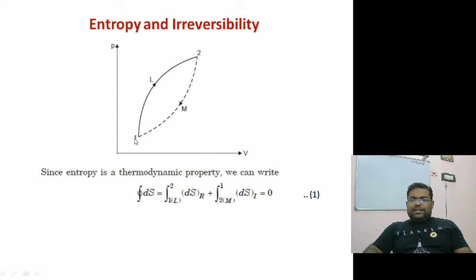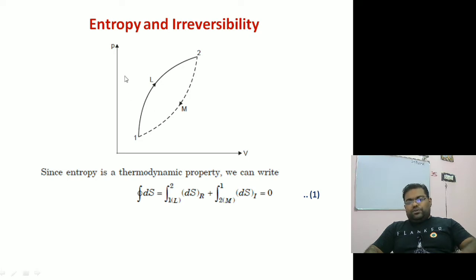Though we assume it is 1 to 2 via path L, this is a reversible process, and this is an irreversible process, and I already mentioned an irreversible process cannot be represented on the property diagram. If you want to present that, it will be presented by a dotted line. So this is a dashed line which has been drawn from 2 to 1 via M. This path is the irreversible path and this is the reversible path.